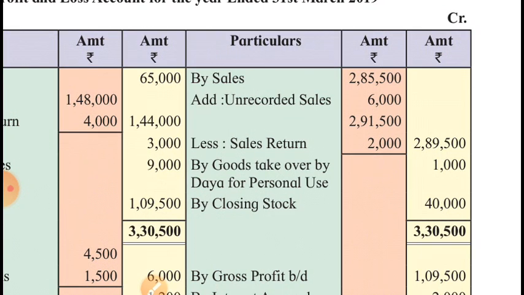Sales plus unrecorded sales as per the adjustment, and then minus sales returns. Net sales in the outer column 2,89,500. Closing stock and the outward movement of goods, meaning goods taken over by Daya for personal use, have been credited to the trading account.